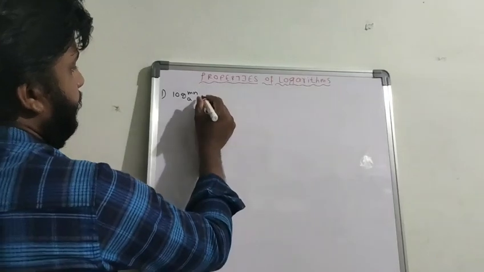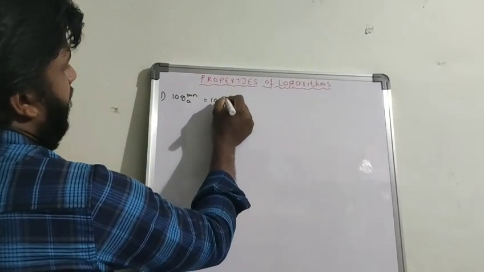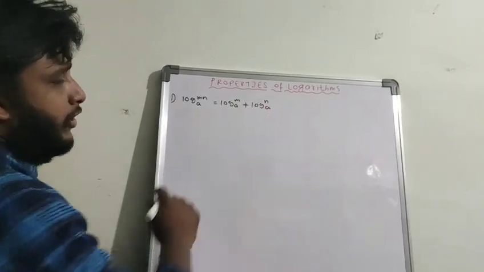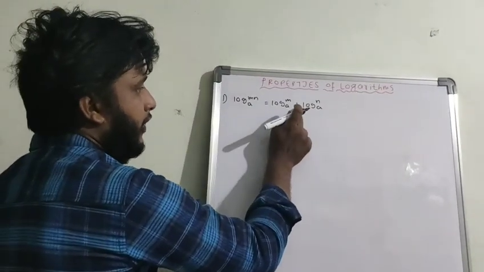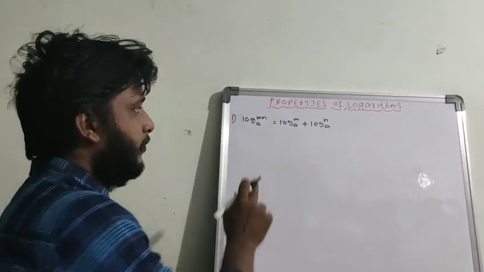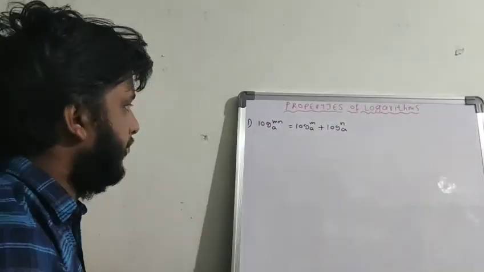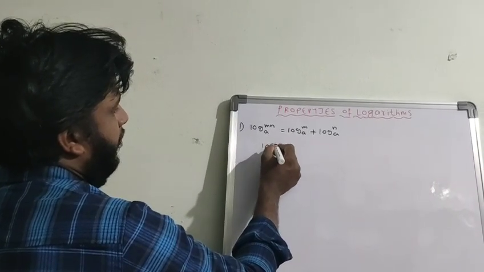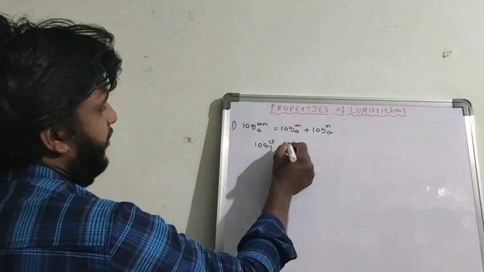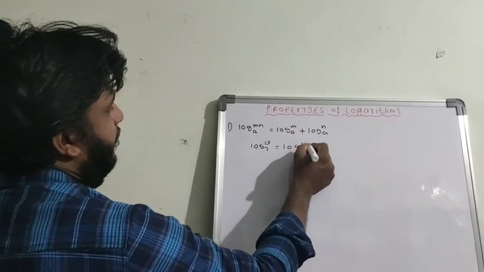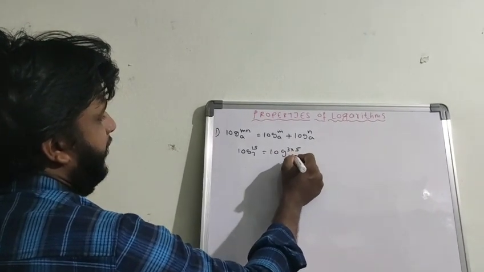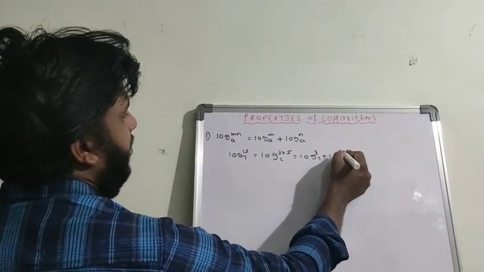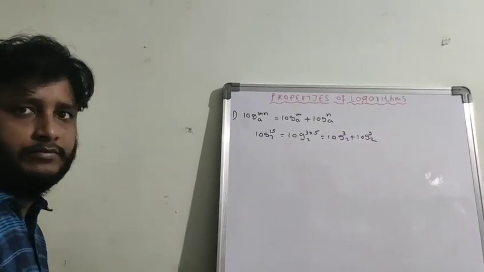So log mn base a equals log m to the base a plus log n to the base a. This is called the product rule. So m into n, then you have to write log m base a plus log n base a, and the base should be the same. That is very important. So next, say for example, log 15 base 2. We can write it as log 3 into 5 base 2. We can write it as log 3 base 2 plus log 5 base 2. This is the example for that one.